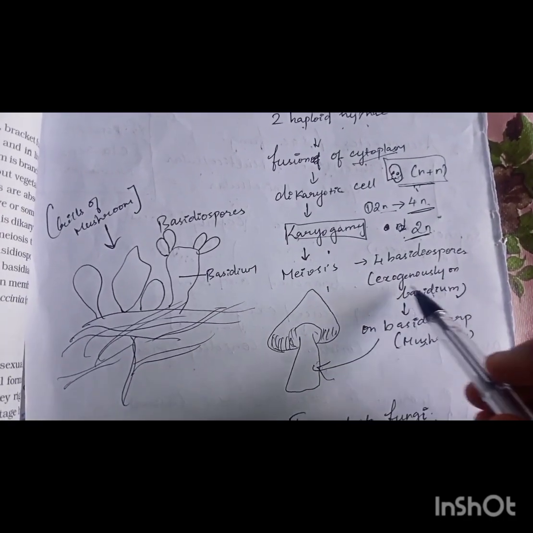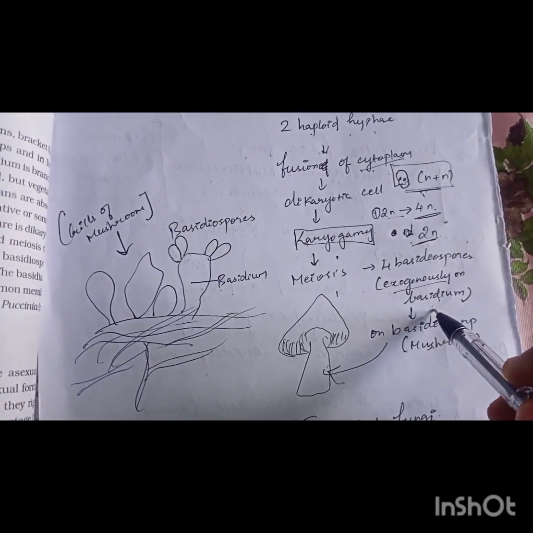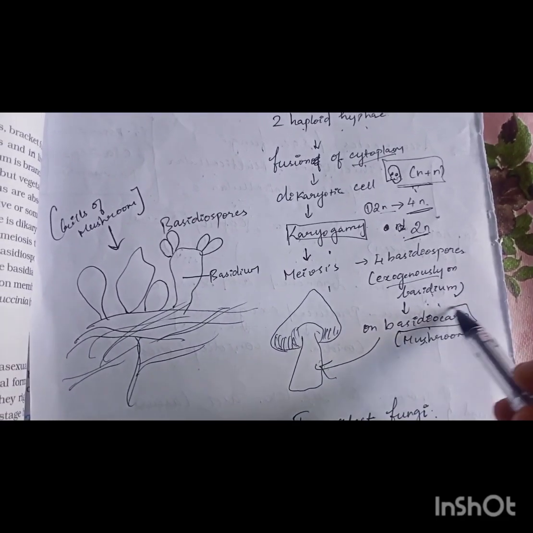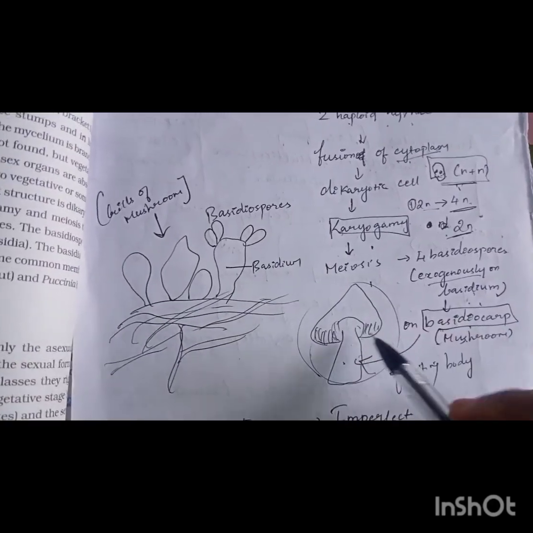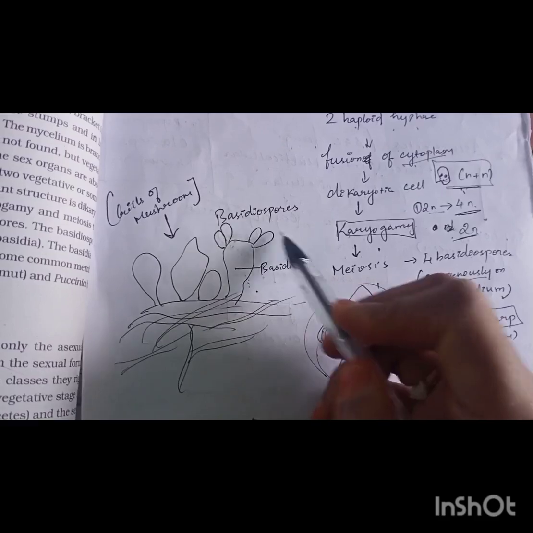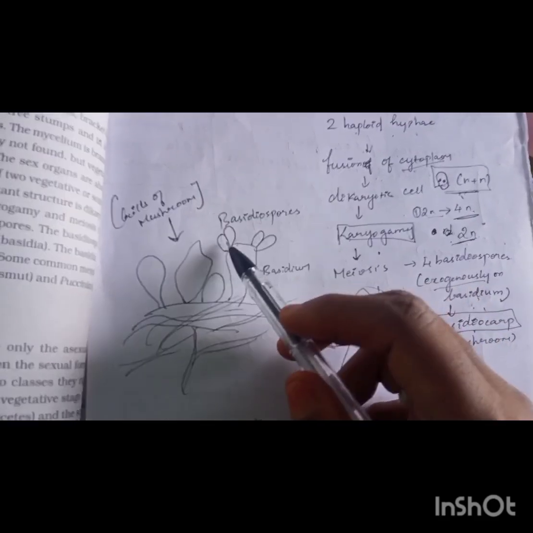So these are formed exogenously on the basidium, and the basidium lies on the basidiocarp. So this basidiocarp is what we consume as mushroom. Actually this basidiocarp is the fruiting body of the fungus. So in the gills you can see the basidium producing these basidiospores. So after the meiosis there are 4 basidiospores here.